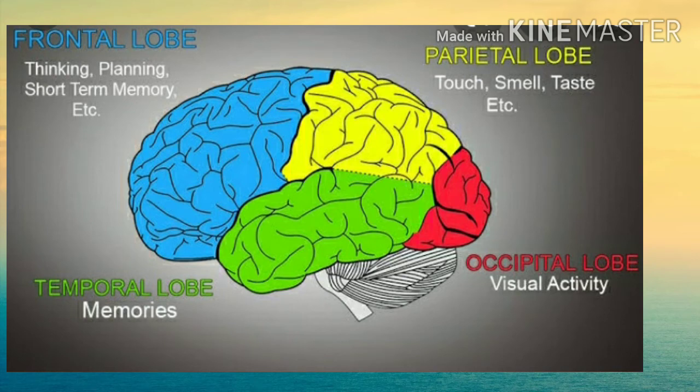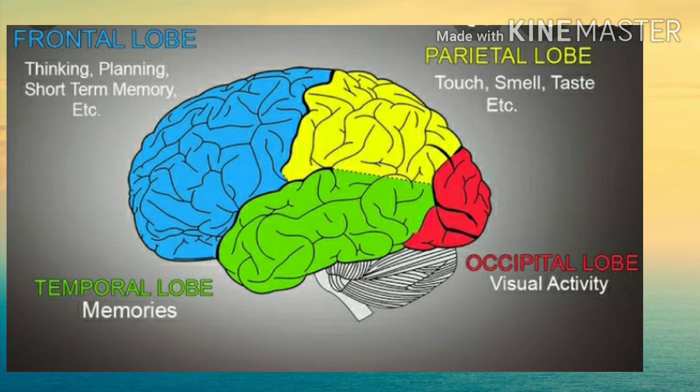Next is the functional areas of the cerebrum. The cerebrum shows all three types of areas: sensory, motor, and association areas, and it encloses two lateral ventricles. The first part, the frontal lobe, has a motor area controlling voluntary motor activities. The frontal areas are responsible for thinking, planning, and short-term memory.